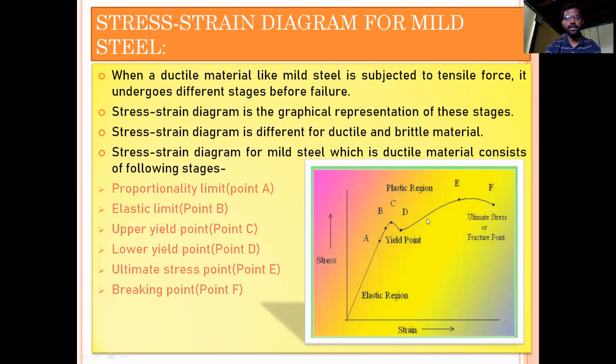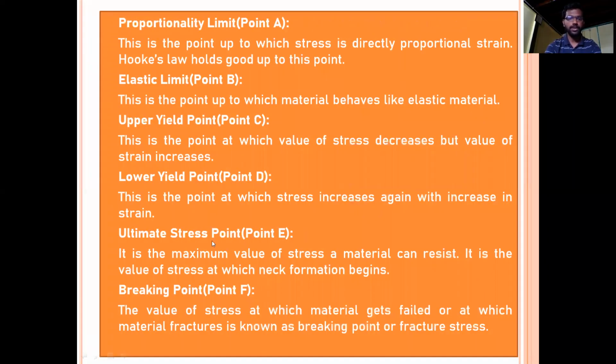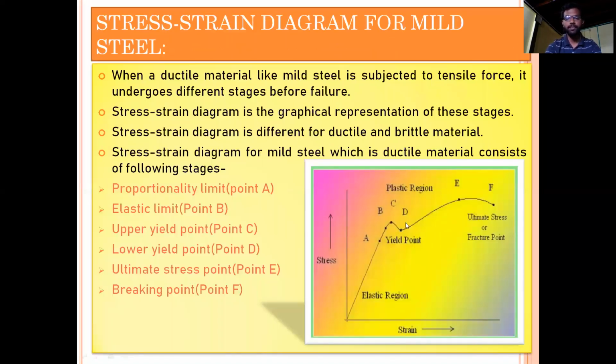Okay. The next point is the ultimate stress point, that is point E. So let us see what that is. It is the maximum value of stress a material can resist. It is the value of stress at which the neck formation begins. If you see here, this point E is called the ultimate stress point.